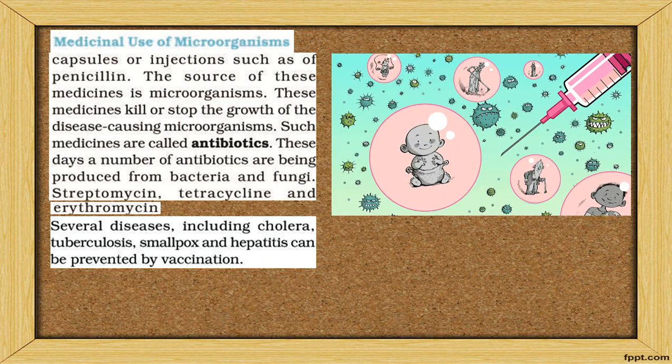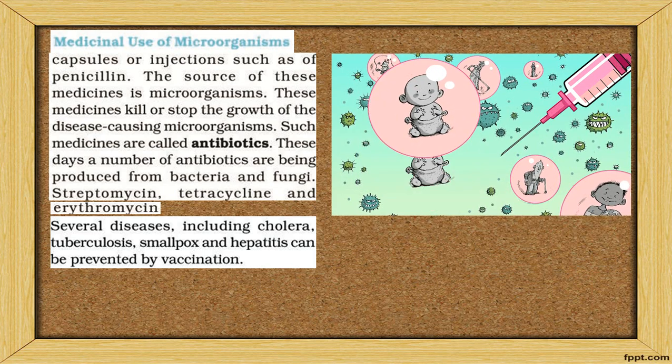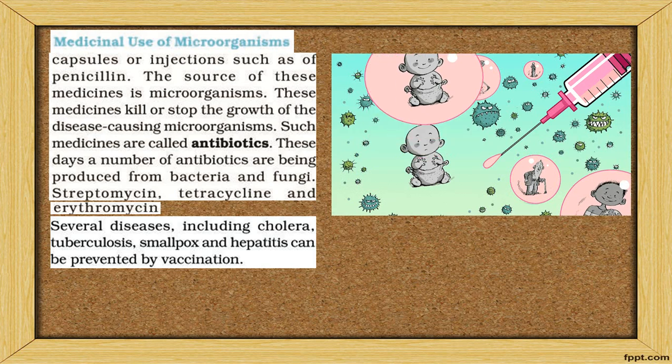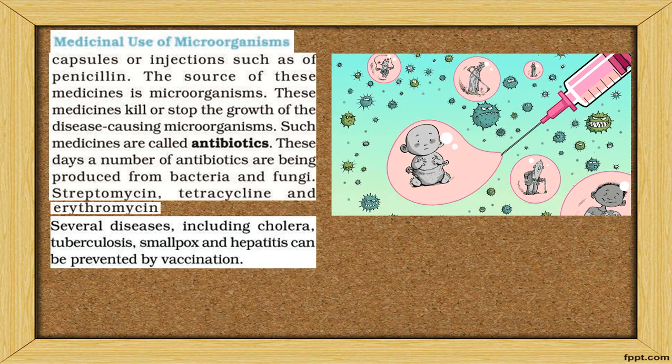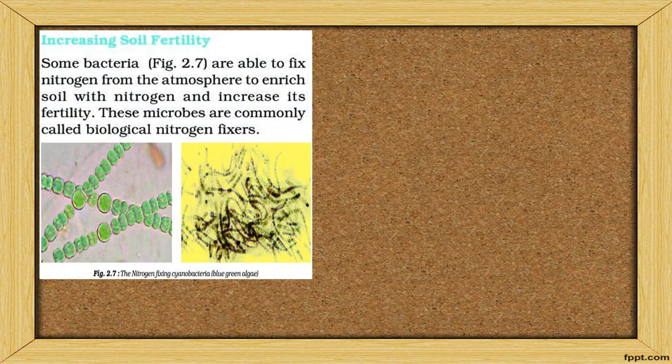Some diseases, like cholera, tuberculosis, smallpox, and hepatitis, can be prevented by vaccination. For your small child, vaccines are given at 1.5 months, 3 months, 6 months, 1 year, then 1.5 years, and there are vaccines up to 12 years. That is called vaccination. This is the medicinal use of microorganisms.